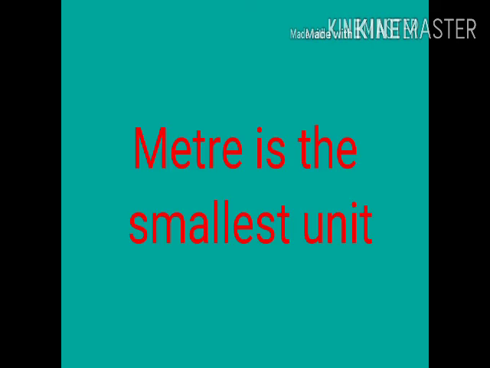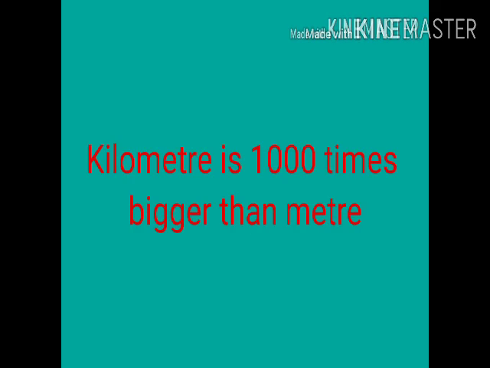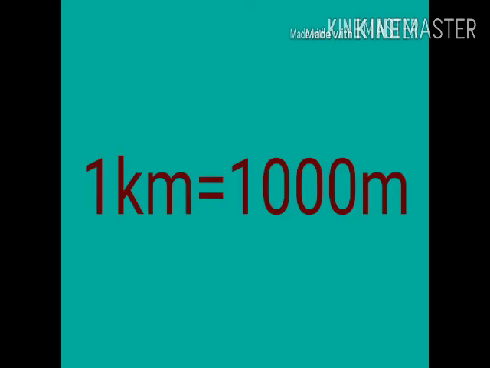That means meter is the smaller unit. Wherever we need to measure small things, we use meter, and kilometer is 1000 times bigger than meter. To measure big things or the largest things, we use kilometer as a unit. So length of a meter multiplied by 1000 is equal to 1 kilometer. So 1 kilometer is equal to 1000 meter.